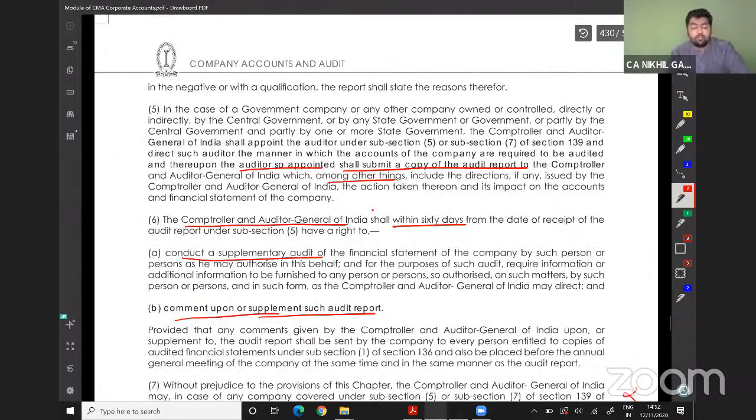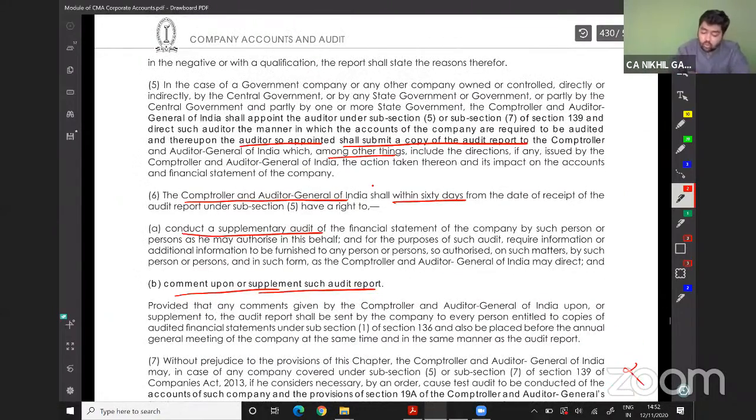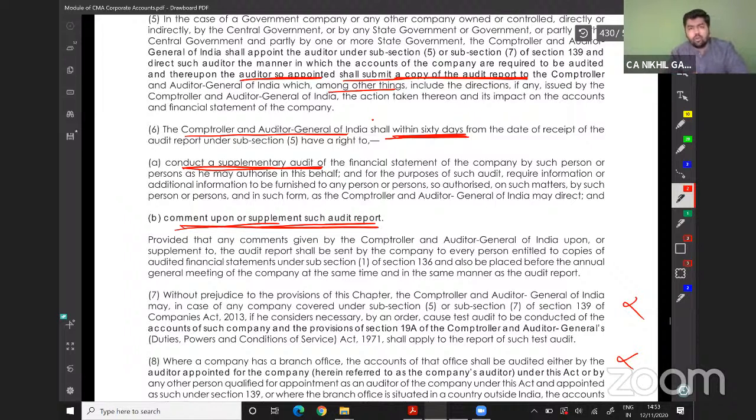In the case of government companies, the auditor so appointed shall also submit a copy of the audit report to the CAG, the Comptroller and Auditor General of India, among other things which are asked by the CAG. The CAG, within 60 days after receipt of the audit report, may ask for a supplementary audit, and may comment on the supplementary audit or the original audit reports.